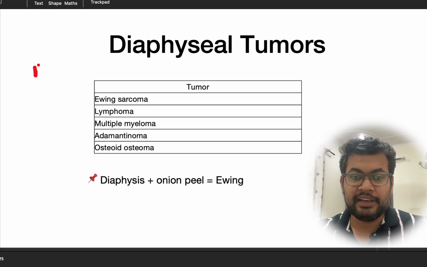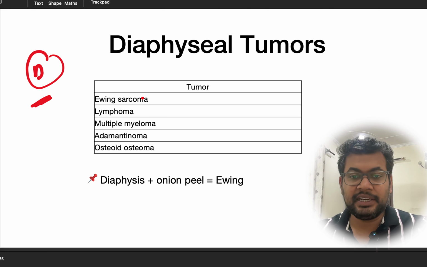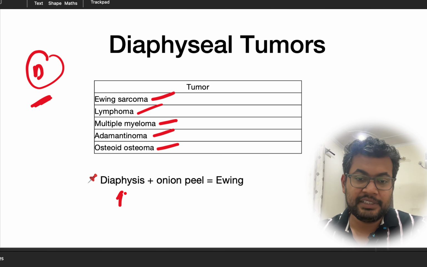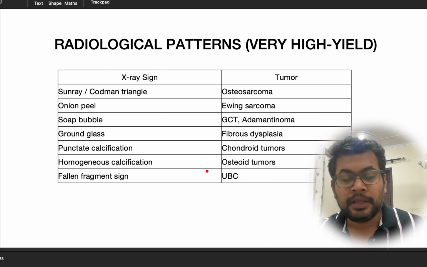Then last is the diaphyseal tumor. Diaphyseal: Ewing sarcoma, lymphoma, multiple myeloma, adamantinoma, osteoid osteoma. So these are the tumors that usually occur in the diaphyseal region. So let's say we have a diaphyseal tumor with an onion peel appearance, then the answer is Ewing sarcoma.